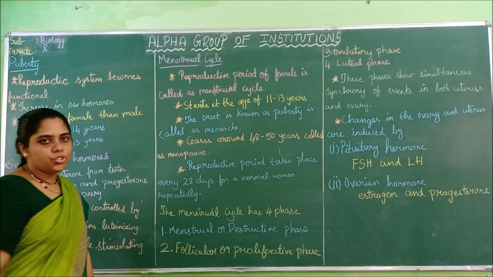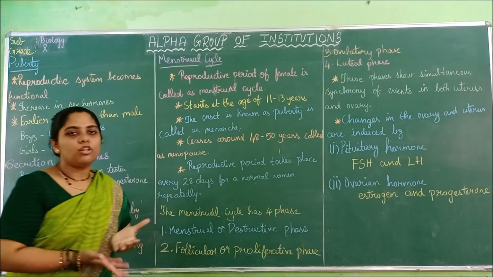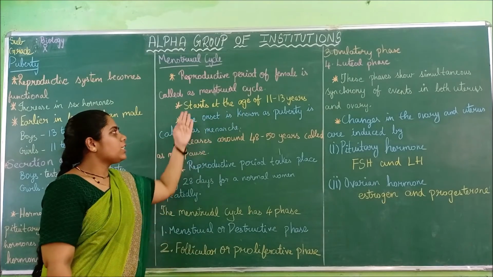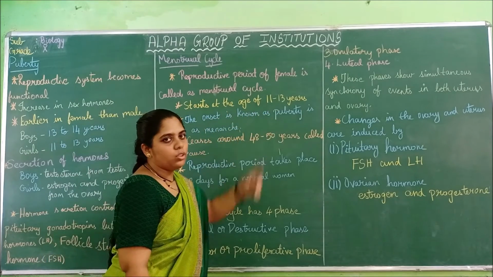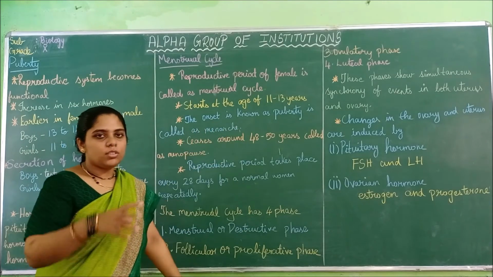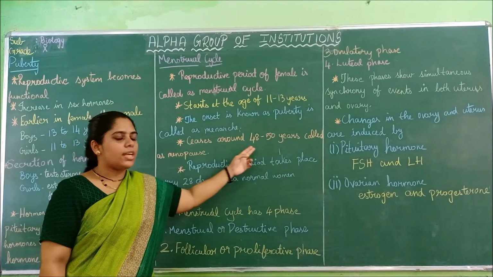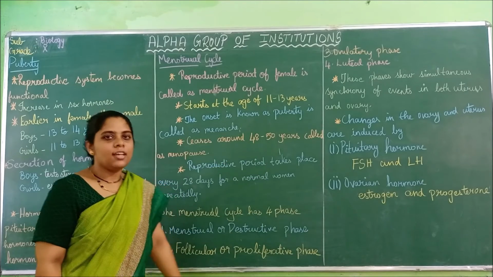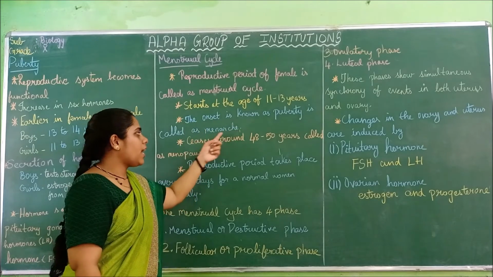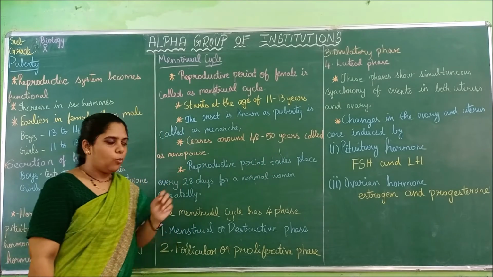Next is the menstrual cycle, the reproductive period of the female. It starts from the age of 11 to 13 years in girls, with the onset of puberty. The starting of puberty is known as menarche, and it stops around the age of 48 to 50 years, which is called menopause.